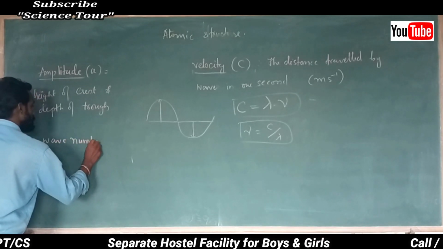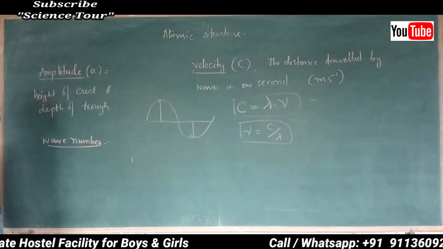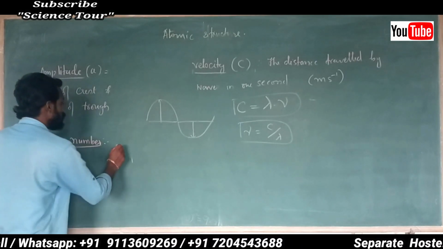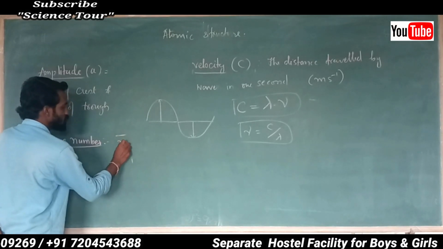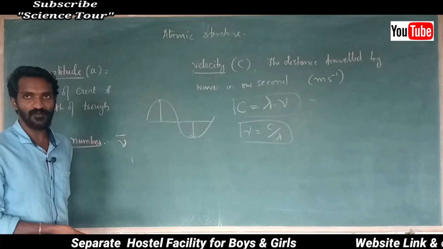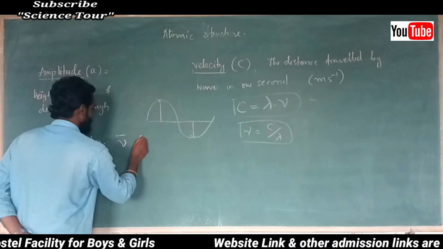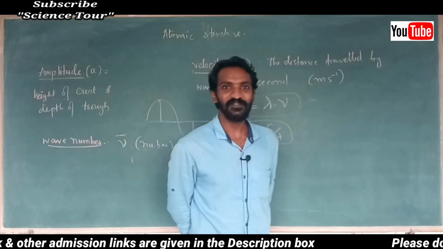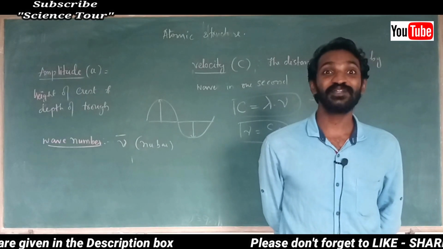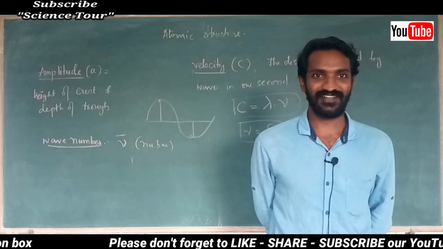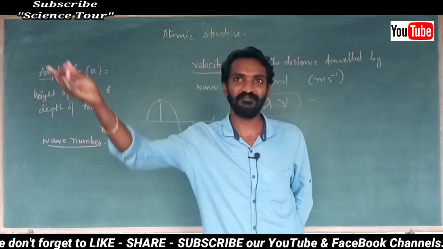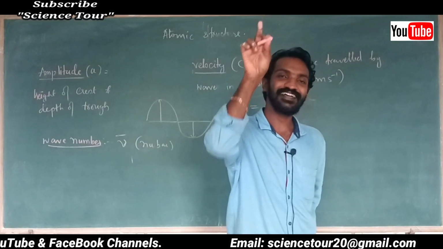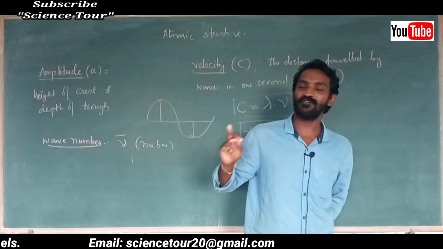Wave number. What is wave number? The symbol of wave number is nu bar. Nu is a frequency, correct? No, nu bar. My dear students, if I say this word, some of them get excited. Don't get confused. Nu bar is different, a different bar. This is nu bar, and this is called wave number.